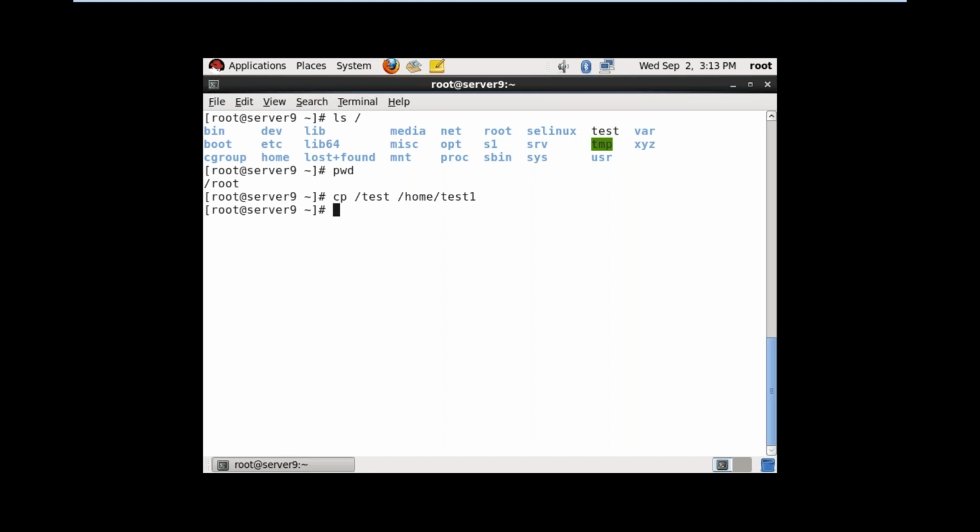It's copied. See here, we are not in either location. You are not in slash, you are not in slash home, but you can still copy the file by telling the path of the source and the path of the destination. So source path slash test, destination path slash home, destination file name test1. Like this also we can copy the data. So we have to mention the source path and destination path.